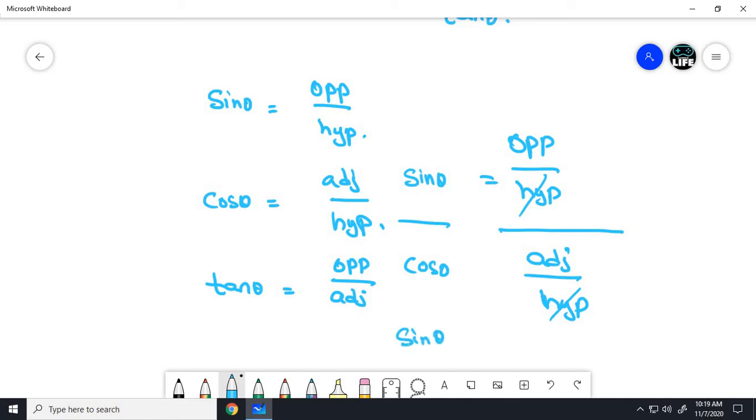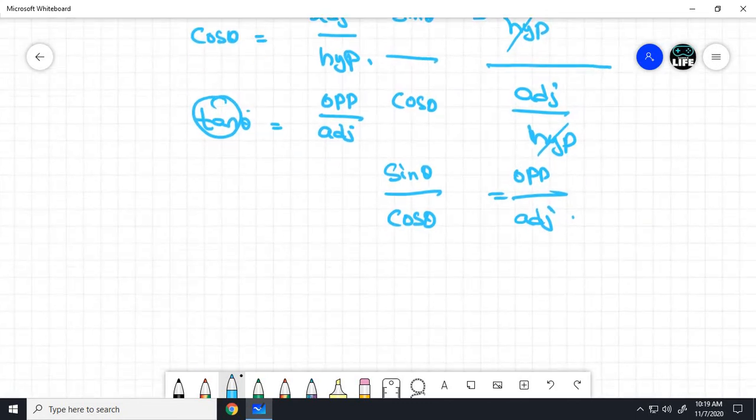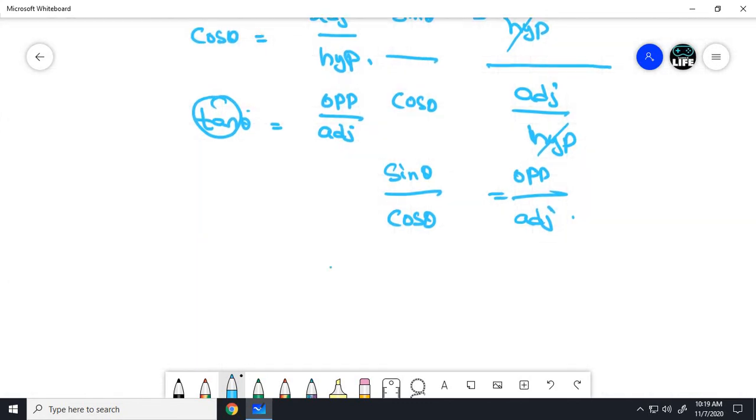So sin theta by cos theta equals tan theta.